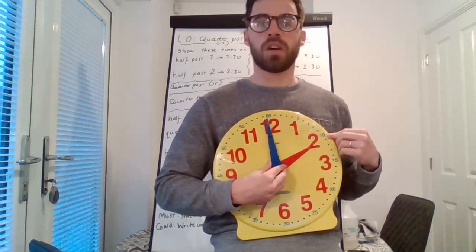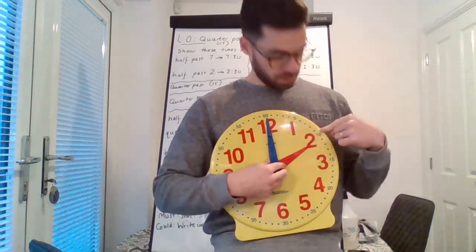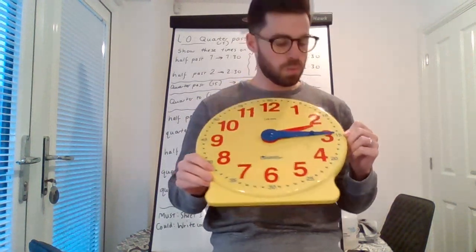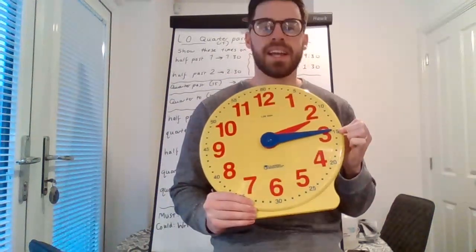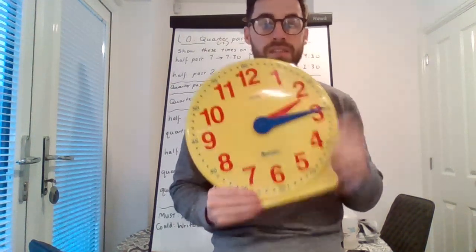So this was 2 o'clock. And we've gone a quarter around the clock. So we've got to quarter past. We've got to the 3. So any time it is quarter past, the minute hand is pointing at the 3. And as you can see, it says 15 there as well. So when you're writing what minute it is, it's 15. So this time is 2:15.